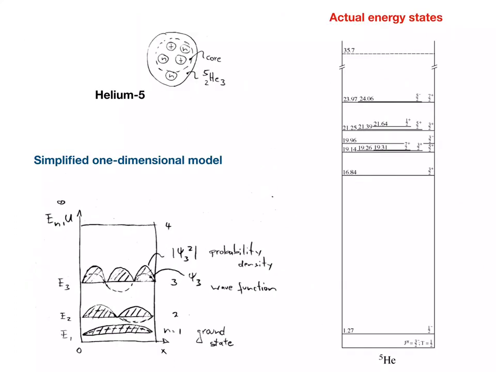This view graph shows on the right the actual measured energy levels for helium-5. The simplified one-dimensional model of helium-5 that we discussed cannot predict that level scheme in detail. However, it is remarkable that at least in principle, the structure of the energy scheme of helium-5 is given correctly. Furthermore, the wave functions and probability densities associated with each energy level give us insight into nuclear structure. Indeed, our simplified model preempts the nuclear shell model that was developed in the 1940s.